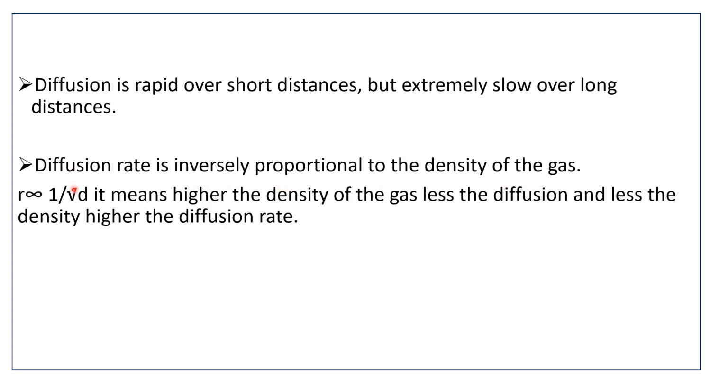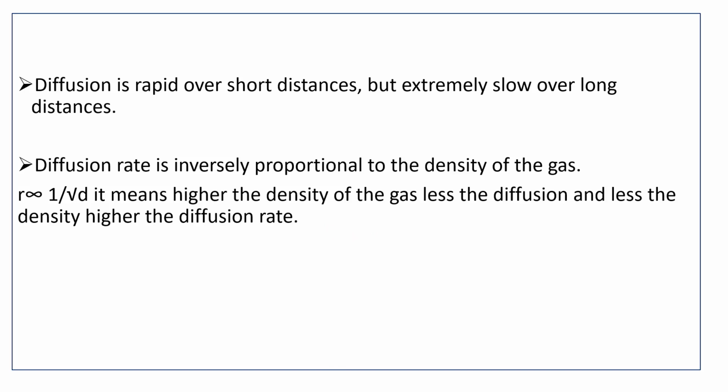It means that if the density of a gas is less as compared to another gas, then the low density gas will have higher diffusion capacity as compared to the gas having higher density.